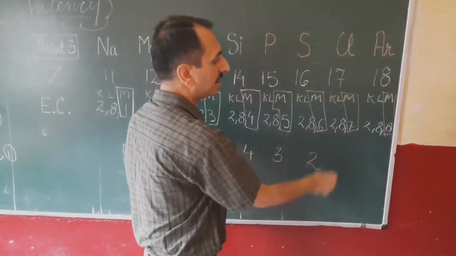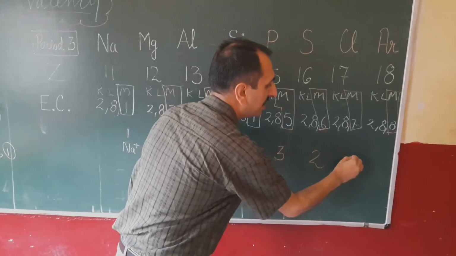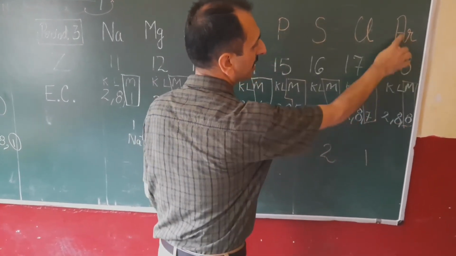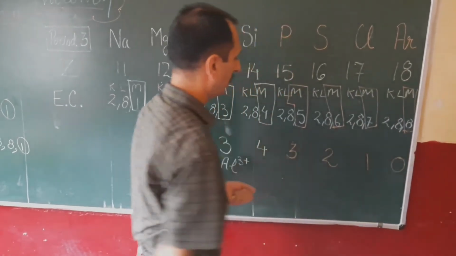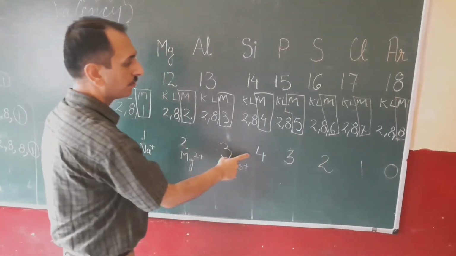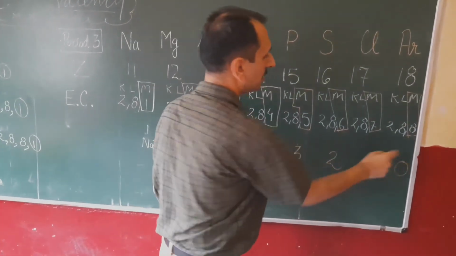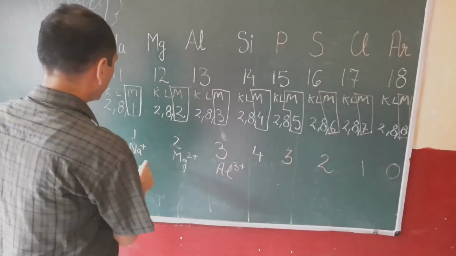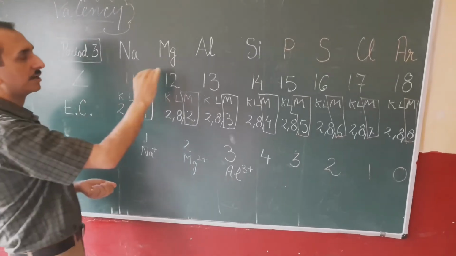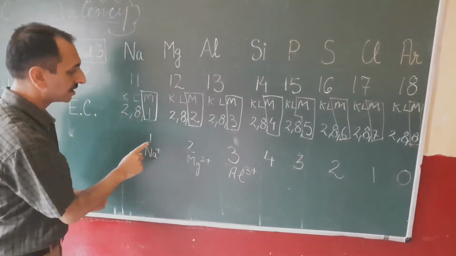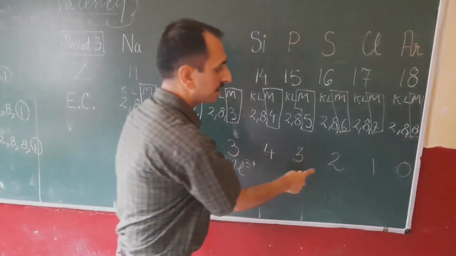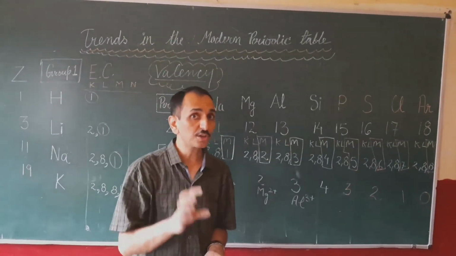In case of chlorine, there are 7 electrons. It needs only 1 electron to complete its octet. When it is fully filled, in case of argon, its valency is 0. Now look at the trend: 1, 2, 3, 4, 3, 2, 1, 0. So, we can see that along the period going from left to right, first valency increases, then decreases.